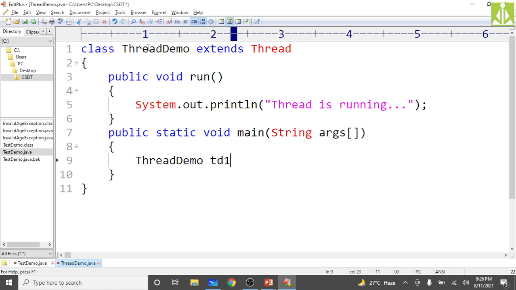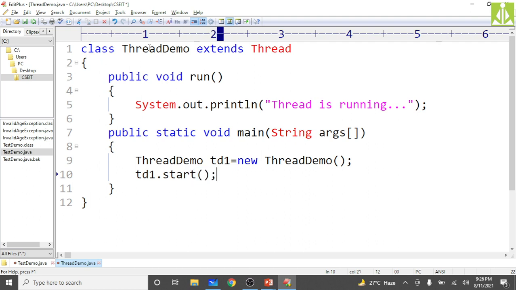Let us suppose td1 is my thread: ThreadDemo td1 = new ThreadDemo(). That's it. Now invoke the start method on td1, td1.start().